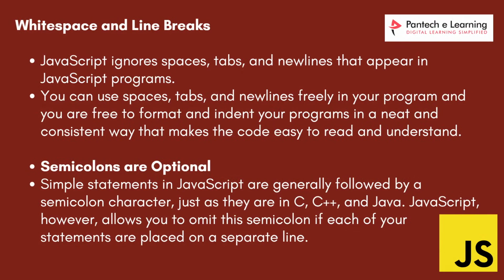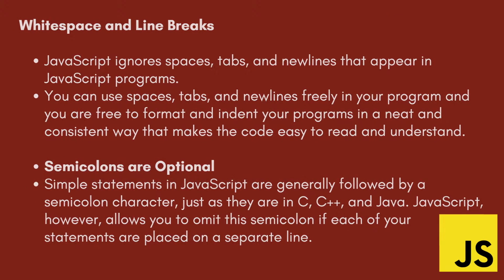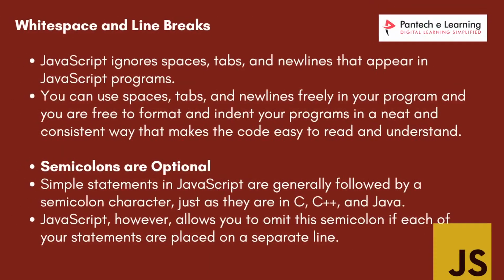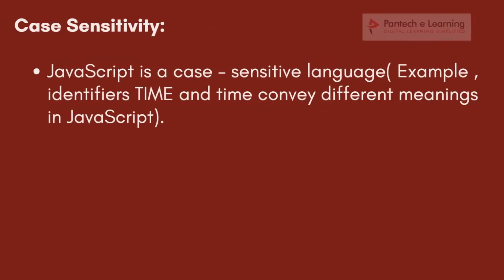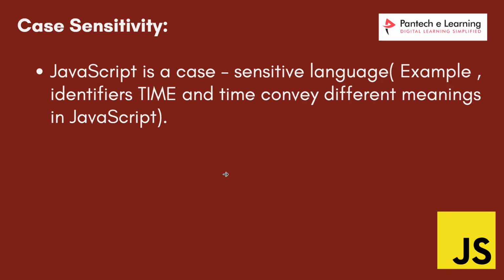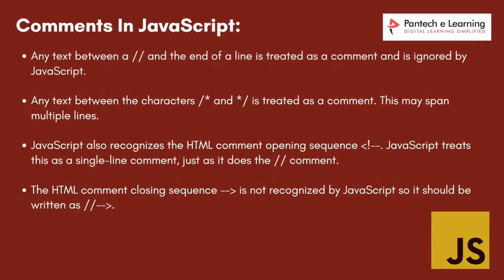JavaScript ignores the spaces, and semicolons are optional. So all these are the different rules. It is case sensitive. JavaScript is a case sensitive language. For example, if I use some identifiers, uppercase Time and lowercase time convey different meanings in JavaScript. So it is a case sensitive language. Clear with this?